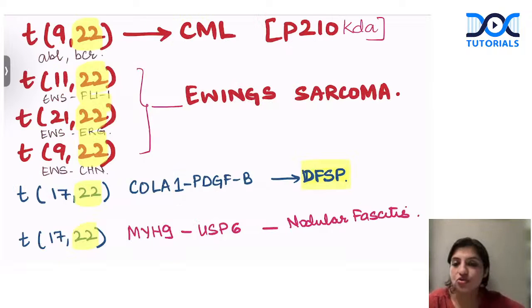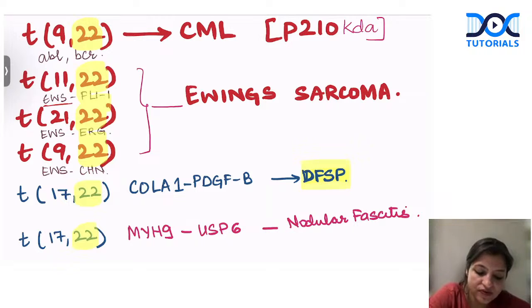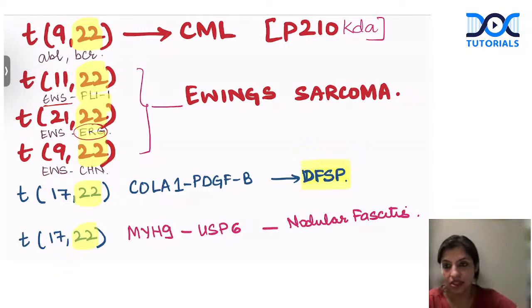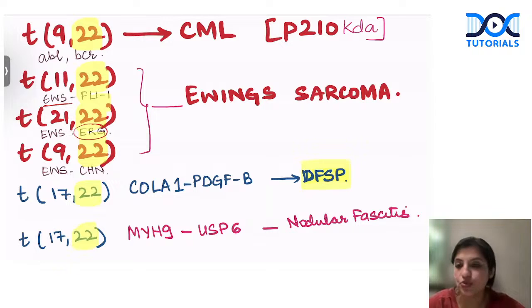If you look at the 11;22, we all know it's Ewing sarcoma, but remember 21;22 or 9;22 can also be Ewing's, depending upon the partner. Normally we have EWS, that is Ewing sarcoma, FLI1, that is 11;22. That's on 11. Now we have 21;22 also. In that the partner becomes ERG. So if they're giving you a partner of ERG, that is 21;22.